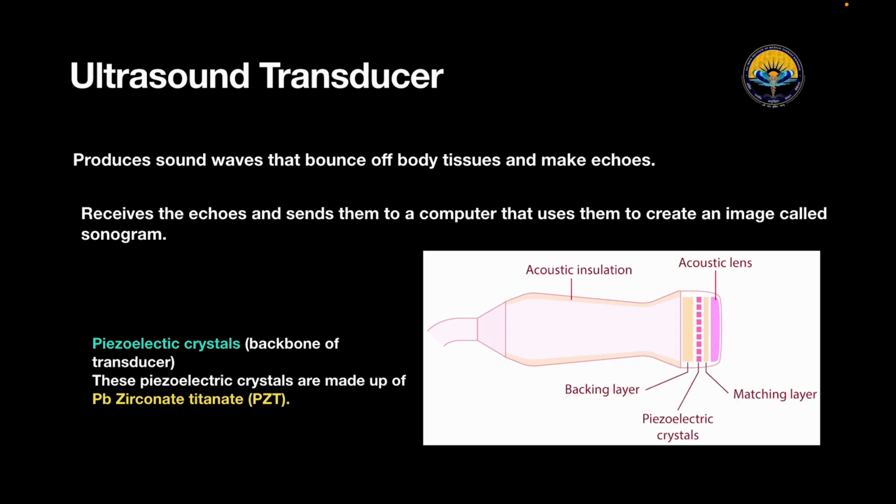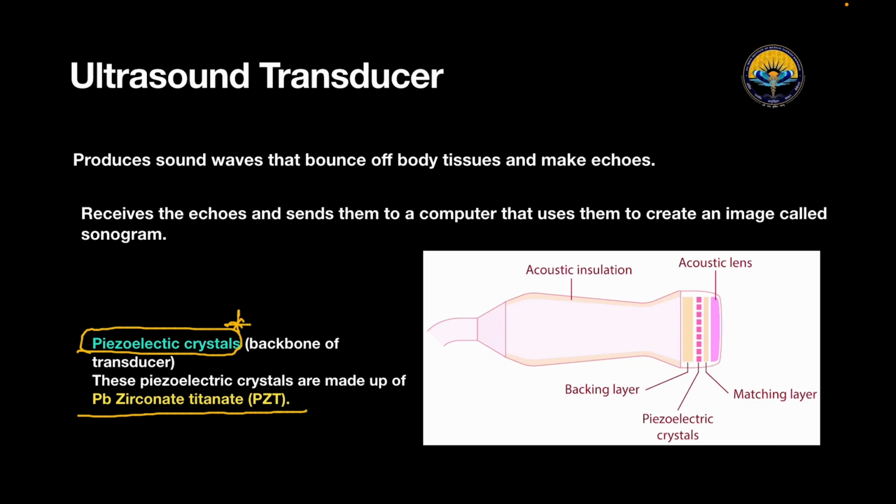Now let's talk about the first thing that we hold in hand while doing ultrasonography, the ultrasound transducer. It produces sound waves that bounce off body tissue and make echoes that we just discussed. Then it receives the echoes and sends them to a computer that uses them to create an image called a sonogram. In the transducer, the piezoelectric crystal is the backbone. These piezoelectric crystals are made up of lead zirconate titanate.